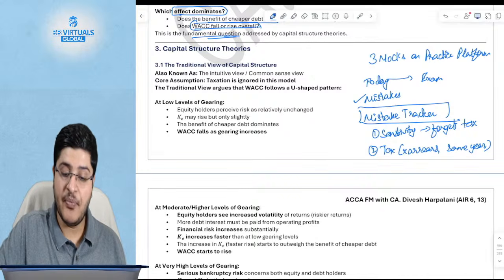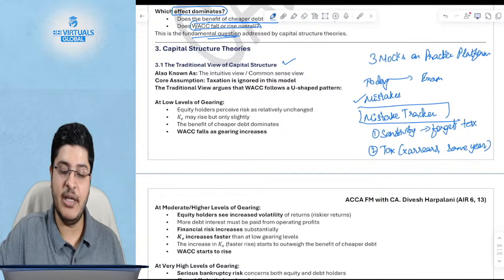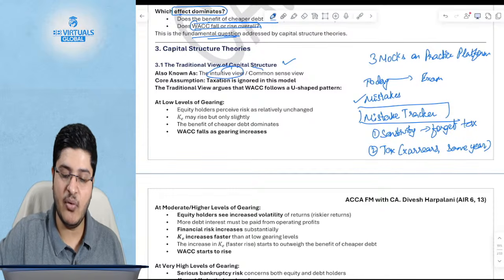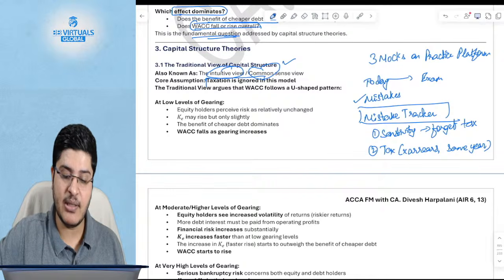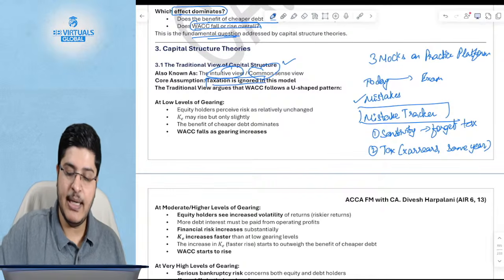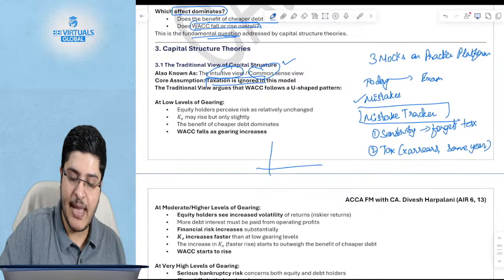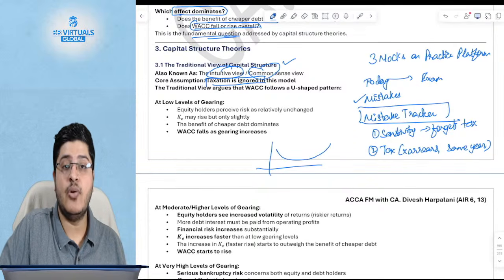Coming back, so the traditional view of capital structure is what? This is the traditional view, which is also called the intuitive view or the common sense view, which, by the way, has a big assumption: it ignores taxation. It says very simply that WACC follows a U-shaped pattern.